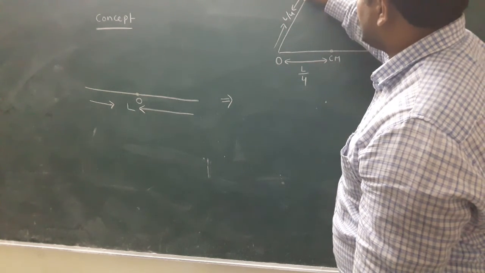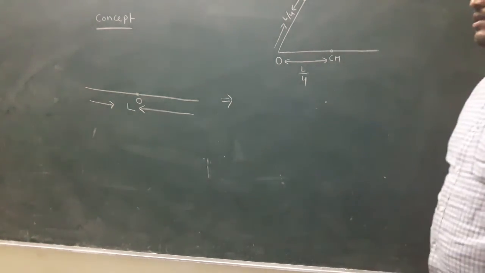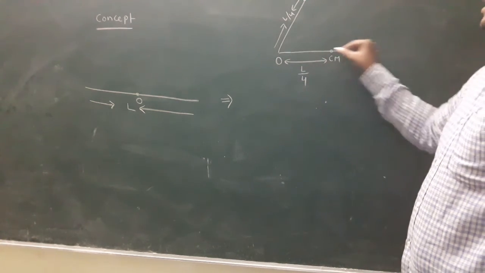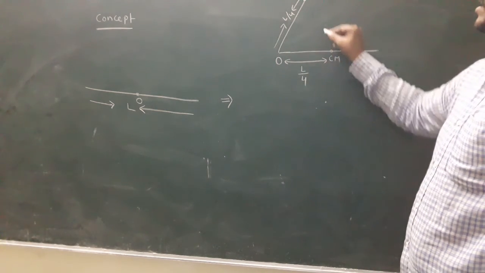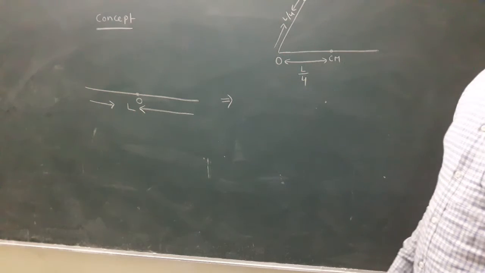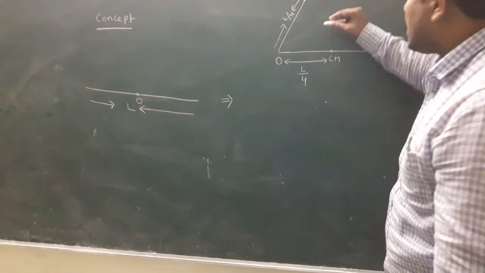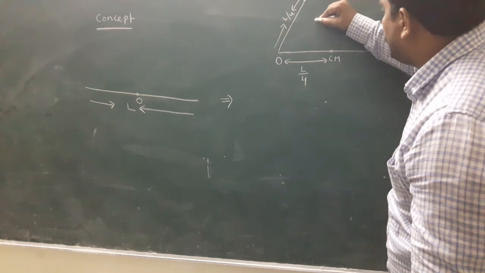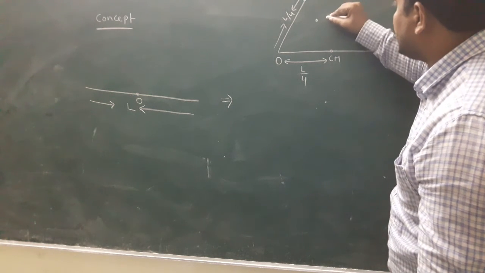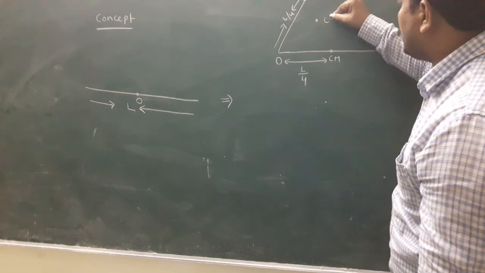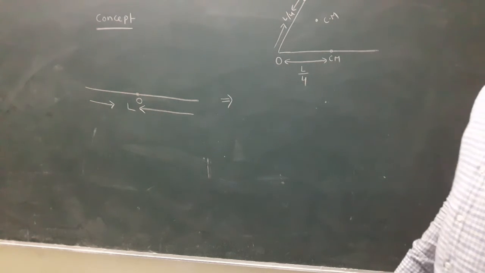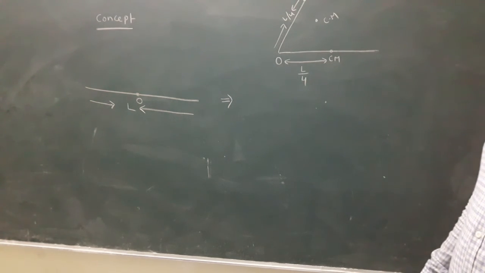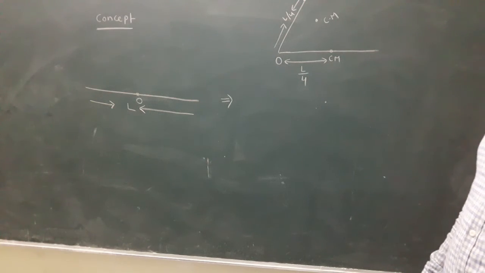This is also a center of mass. This rod's center of mass is here, and this rod's center of mass is here. The common center of mass is here. This is called CCM, the common center of mass of the bent rod.